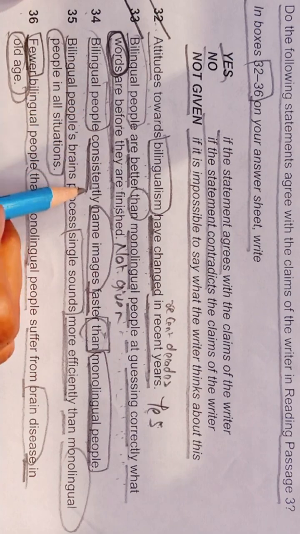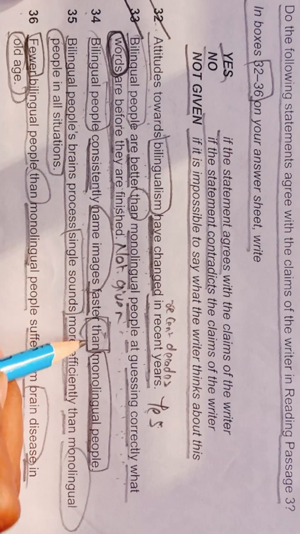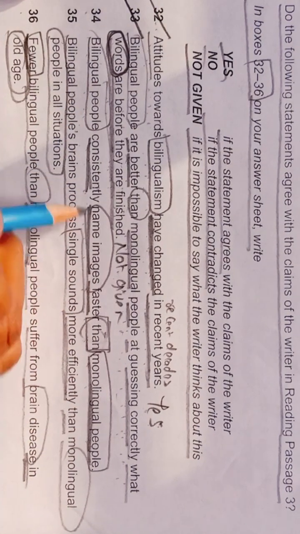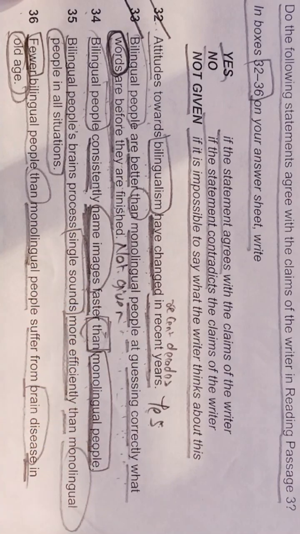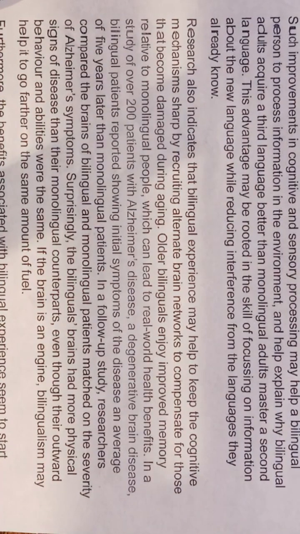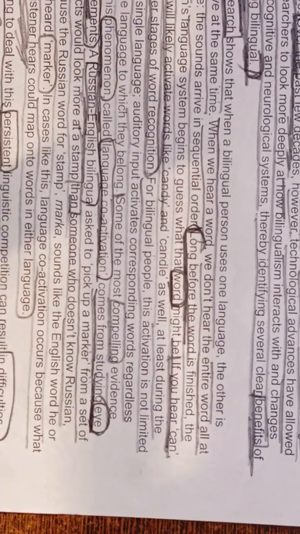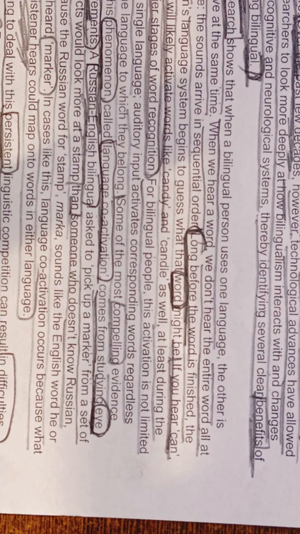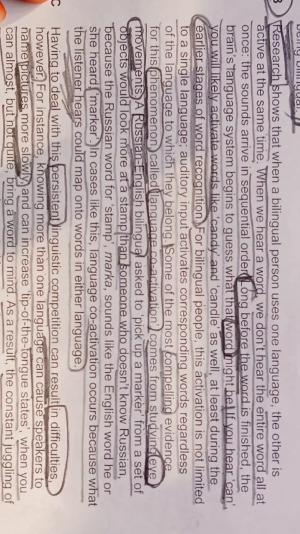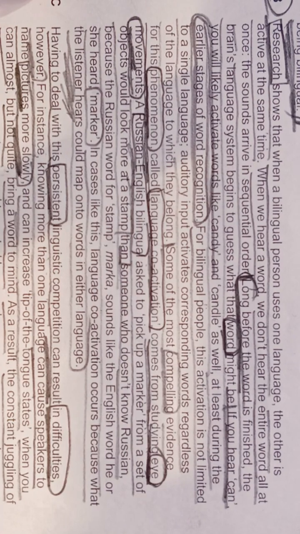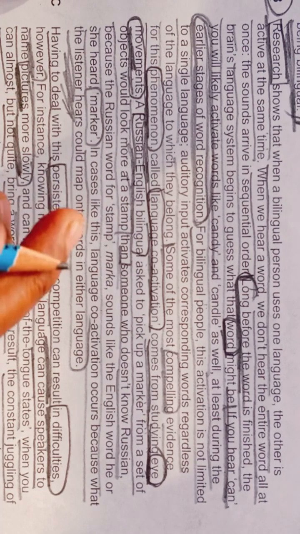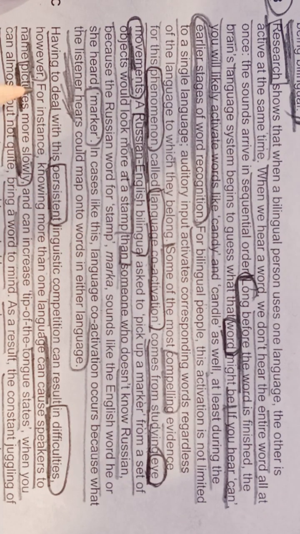Number 34: bilingual people consistently name images faster than monolingual people. This thing we have also seen in the same paragraph only. In the same paragraph we have seen pictures, which means they are talking about the images. Pictures and images are synonyms of each other.